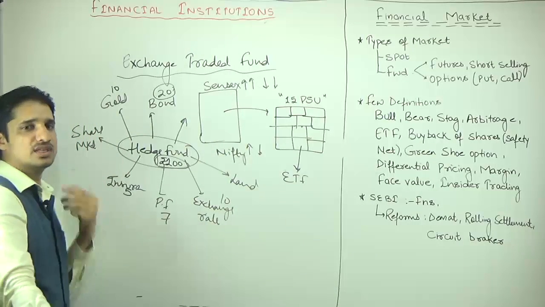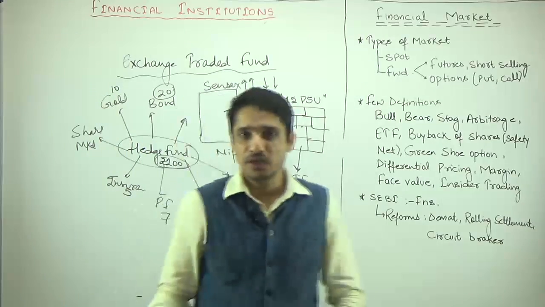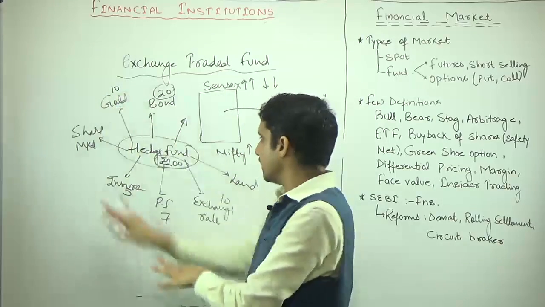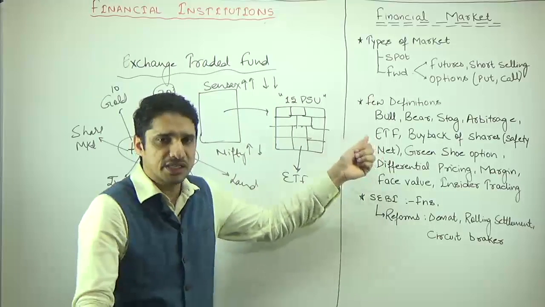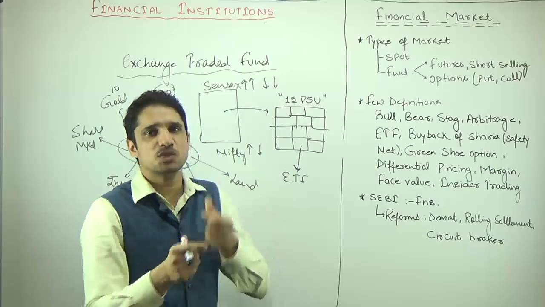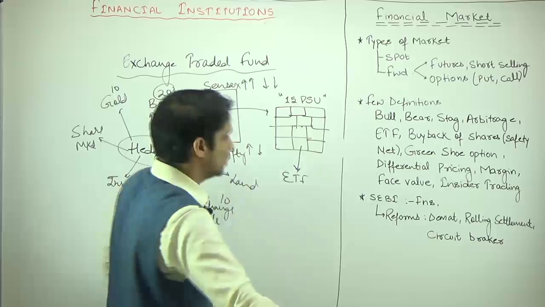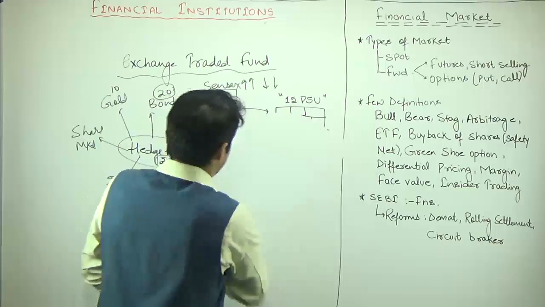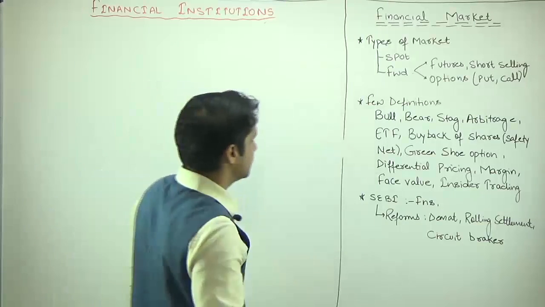Because after the 2008 recession, it became clear that the share market is also not risk-free. So you have to diversify your investment, and that is the major concept of the ETF. Under an ETF, to diversify your risk, rather than speculating on the prices of shares of individual companies, you are speculating on the price of the full stock exchange. So this is what we have, the ETF.